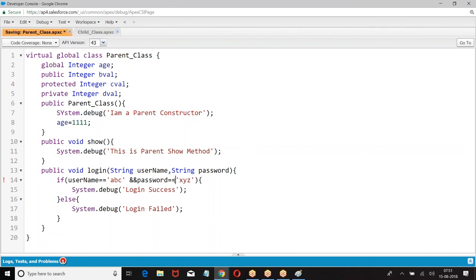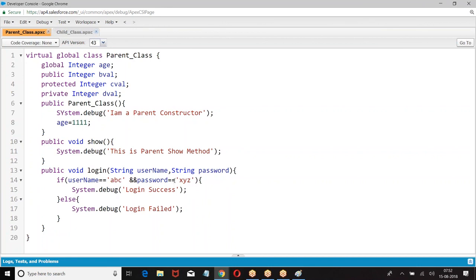Now what happened? Child class doesn't want this type of action. They want a method called login only, but not in this format. They don't want to check username as ABC, password as XYZ. They want to check username as Salesforce, password as 1234. Are you getting? So they want the same method, but the logic should not be same.